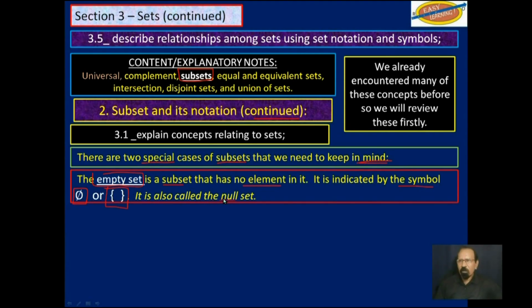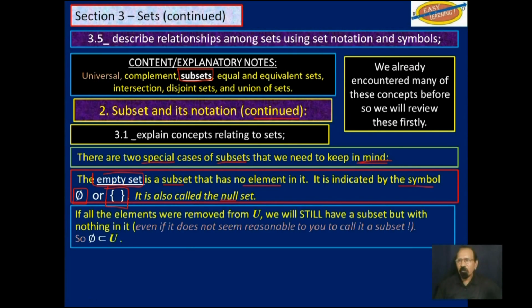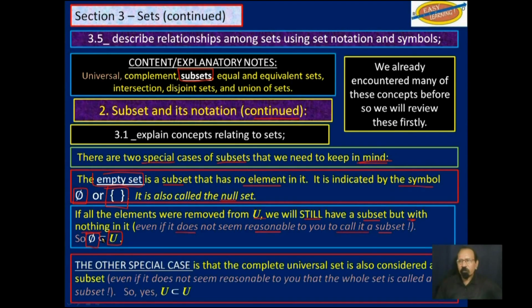It's also called null set. So if all the elements are removed from U, we will still have a subset, but without anything in it, even if that does not seem reasonable to you to call it a subset. So phi is a subset of U, or you could say the empty set is a subset of U.